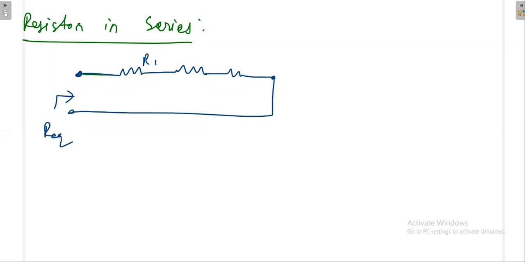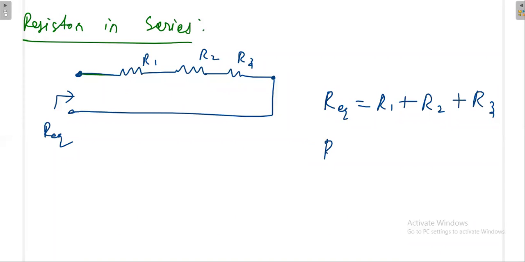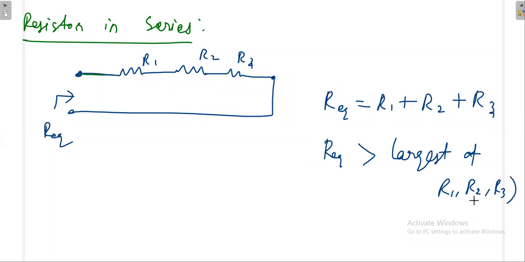If this is R1, this is R2, this is R3, you know R equivalent is equal to R1 plus R2 plus R3. But you should know one more trick, because you can use it in the exam: R equivalent is greater than the largest of R1, R2, R3. Very simple.